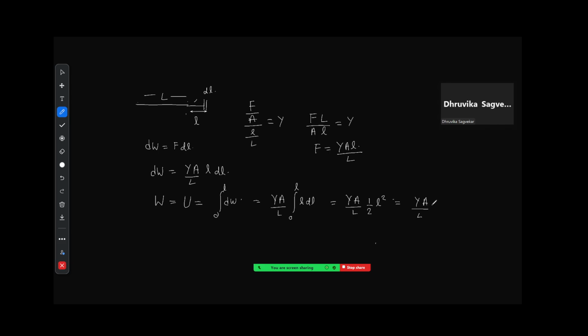And then you can write this as small l and here another L, and you can write the half outside, correct? Now if you look carefully, this particular thing over here is nothing but the force itself, correct? So this part over here is force itself, and this is extension. So we can say that work done in an elastic process will be equal to half into the force applied into extension produced.